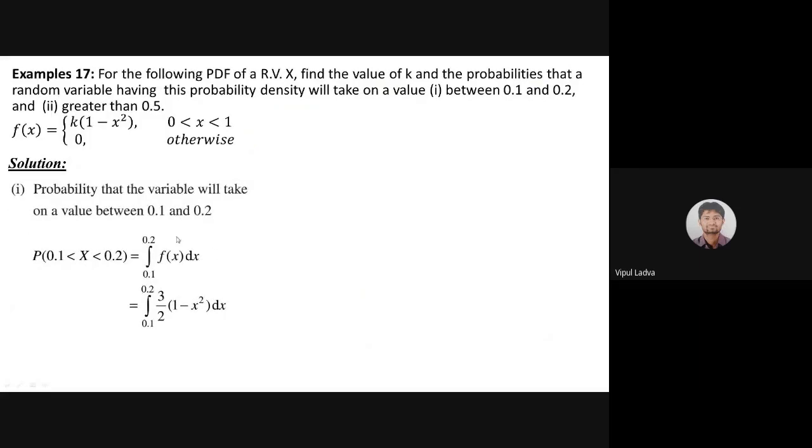Now, the probability that the variable will take a value between 0.1 and 0.2, that means I'm finding P of 0.1 less than x less than 0.2. I had mentioned this in the slide: if I need a less than x less than b, what do we do? Integration over a to b of f of x dx simply. So using that property, it is the integration from 0.1 to 0.2 of f of x dx.